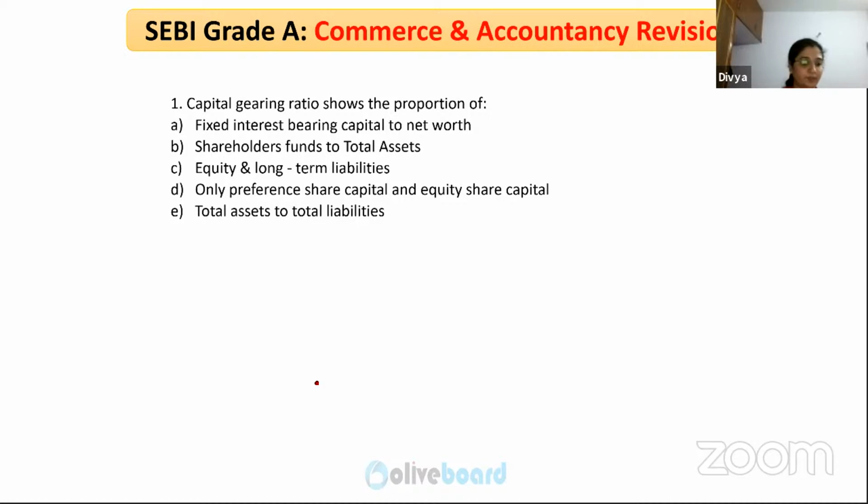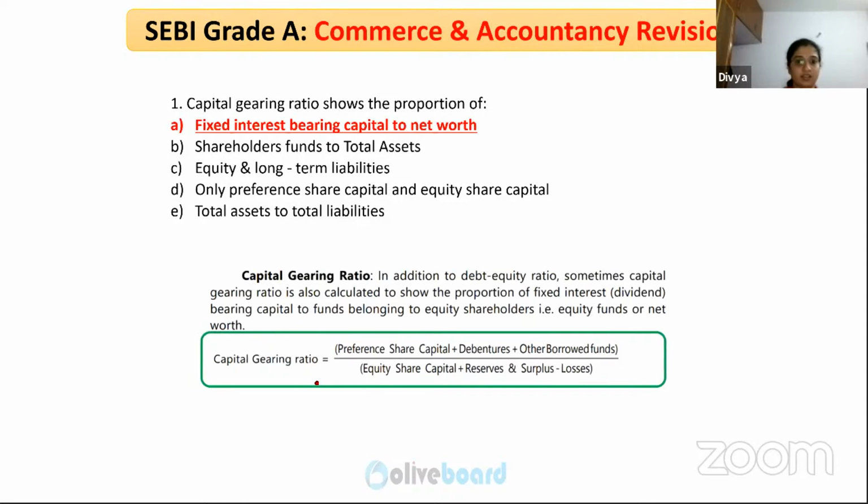Capital gearing ratio. Fixed interest bearing capital. I'm not saying fixed interest bearing debt. Fixed interest bearing capital, which is also, yeah, probably it is confusing.